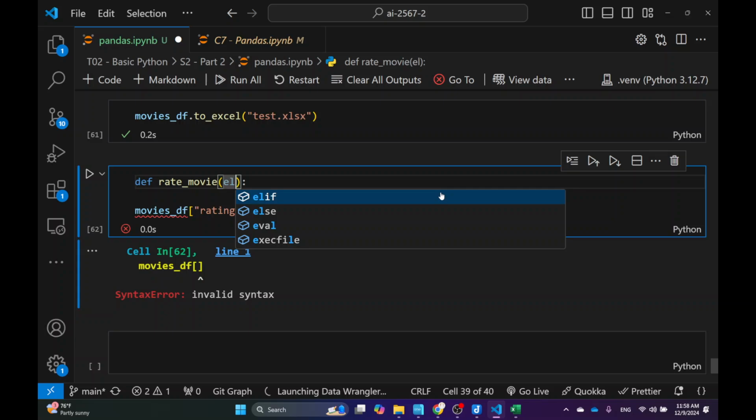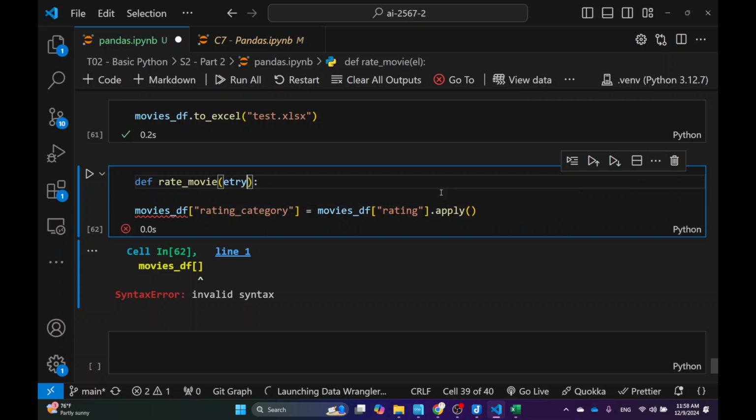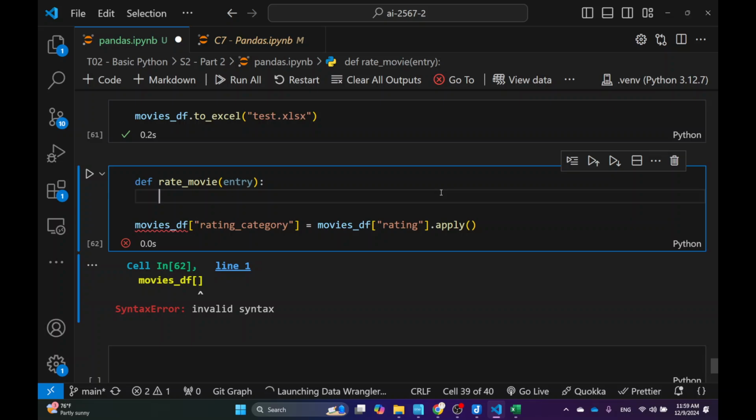It can be any name, but I'll just say entry. And this entry is going to be each of the entries inside the movie rating column. What you want to do with it is up to you. You can do anything that Python allows you to do, which is essentially a lot. Do something with it, and then return the value that you want.